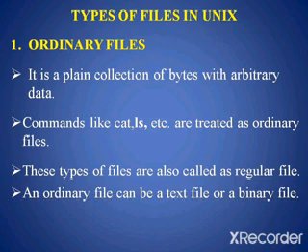Commands like cat and ls are ordinary files, and these are also called regular files. An ordinary file can be a text file or a binary file.